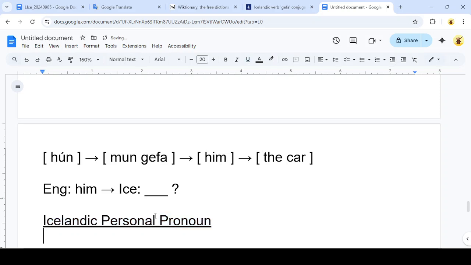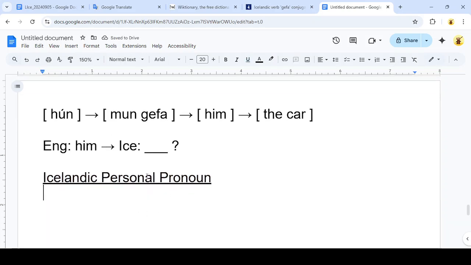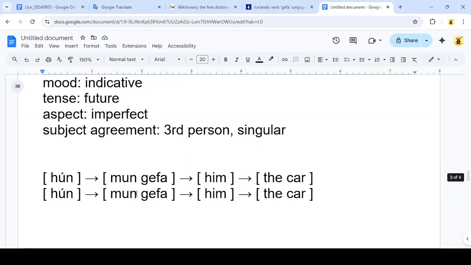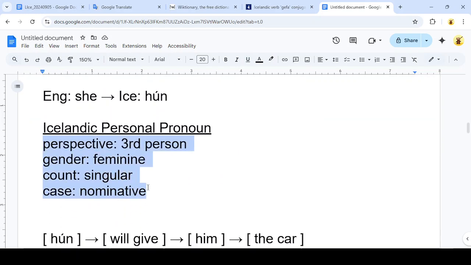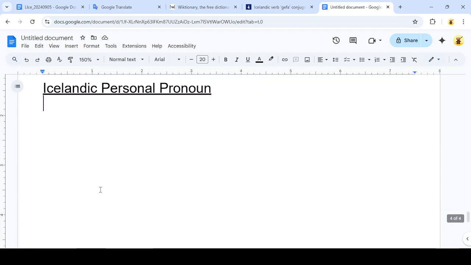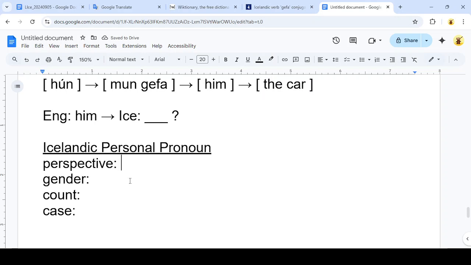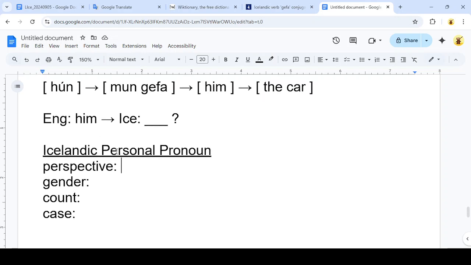And we already looked at the personal pronoun in Icelandic before from our subject. So we know that we're going to have these four features. We're going to have perspective, gender, count, and case. Okay, so I'm going to write these four features of the Icelandic personal pronoun: perspective, gender, count, and case. So we need to find the particular features that we have for "him."